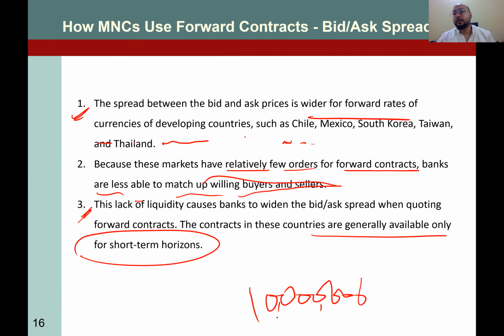So you ask banks to help, right? And banks, of course, the currency is illiquid, so the bid-ask spread would be higher, right? So if you do it by yourself, if you gather that, the cost is going to start rising.